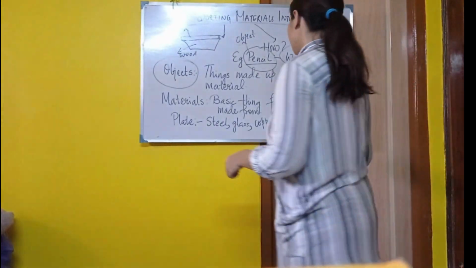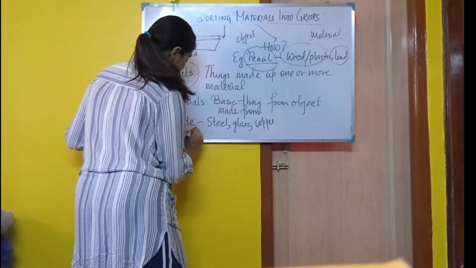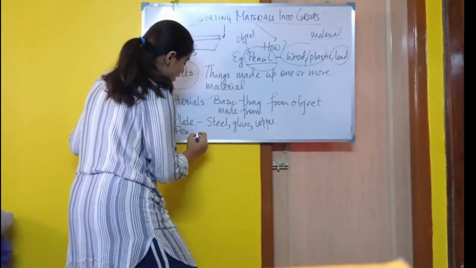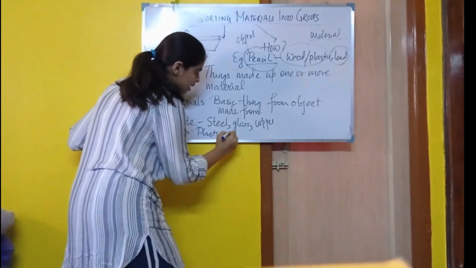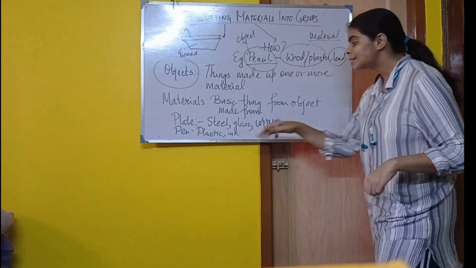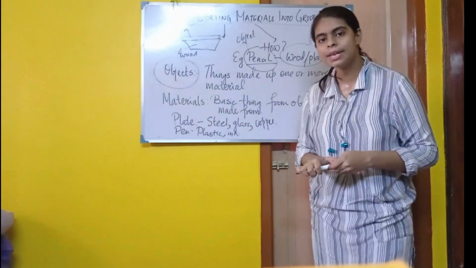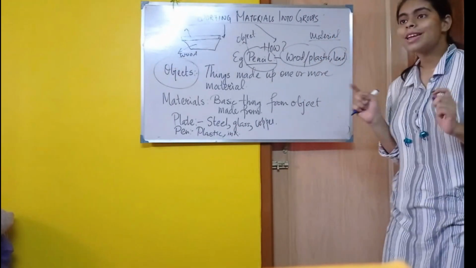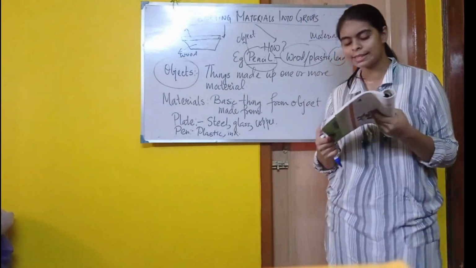Similarly, pen, the pen I am writing with. It can be made from where? It can be made from plastics, right? Ink, etc. Metals. So these are the materials that can be used to make a pen. So now we have understood whom we should call object and whom we should call materials.